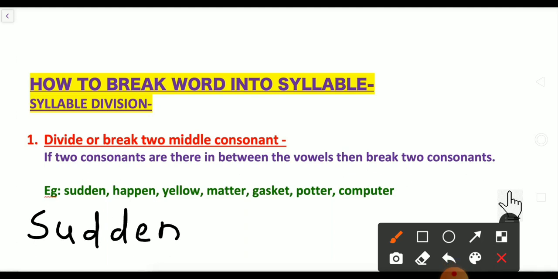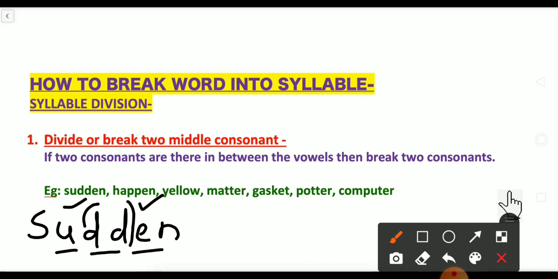Sudden. In that word, just find out where the vowel sounds are. See here, U and E. This is a vowel and this is a vowel. There are two vowels in that. Yes or no? So what is our rule? We have to break two middle consonants. So in between these two vowels, what is this, D and D?